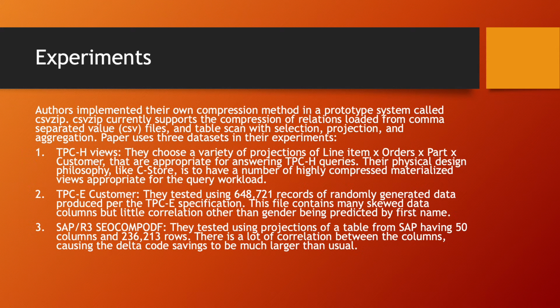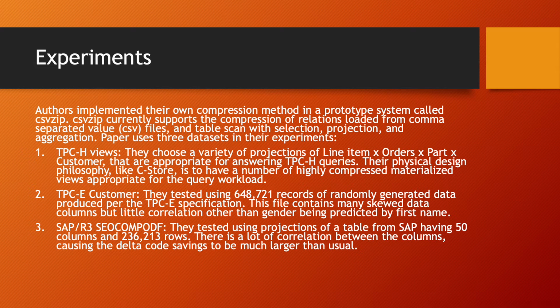They tested using around 650K records of randomly generated data produced per the TPC-E specification. This file contains many skewed data columns but little correlation other than gender being predicted by first name. Third, SAP/R3.